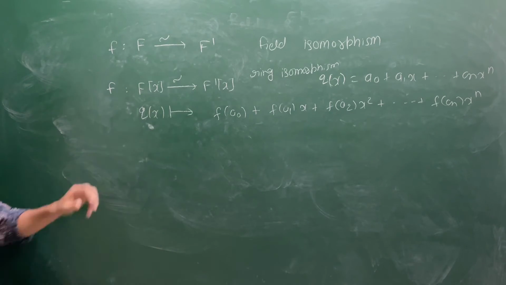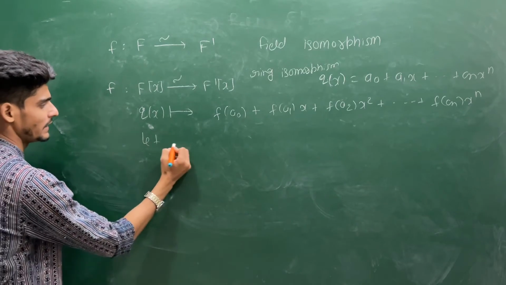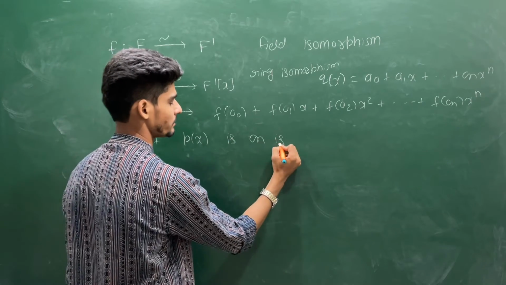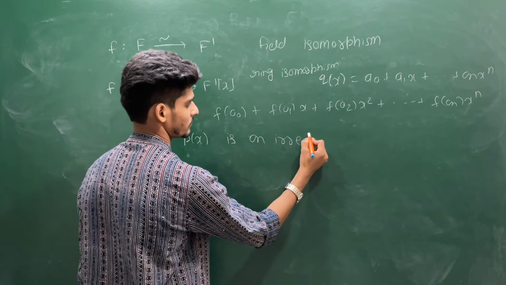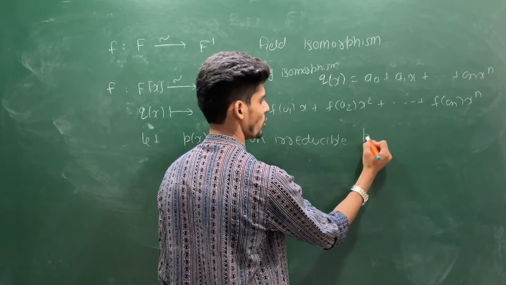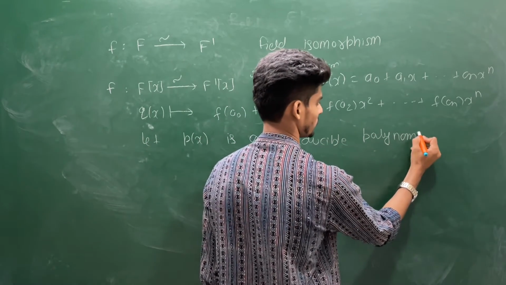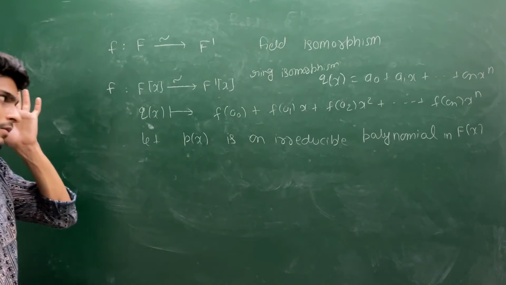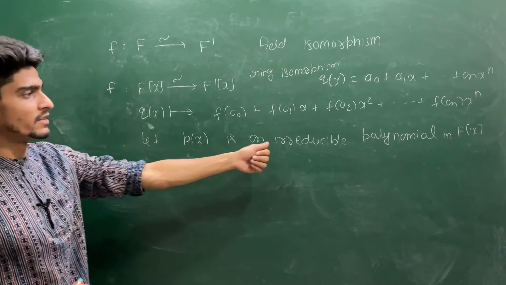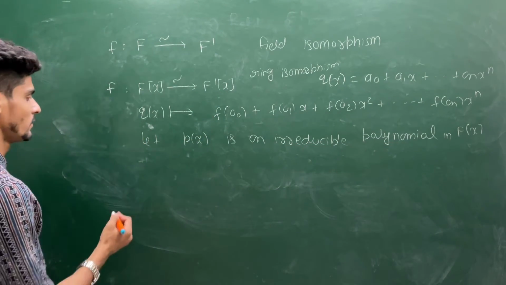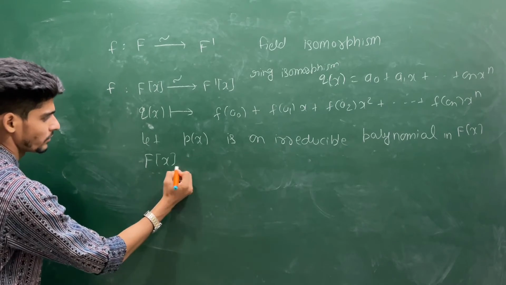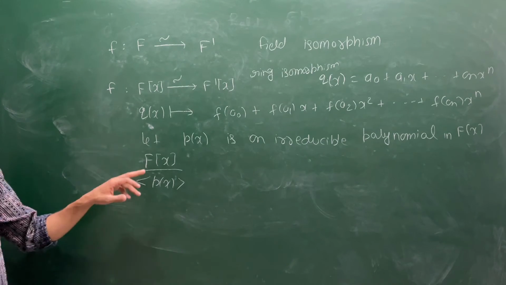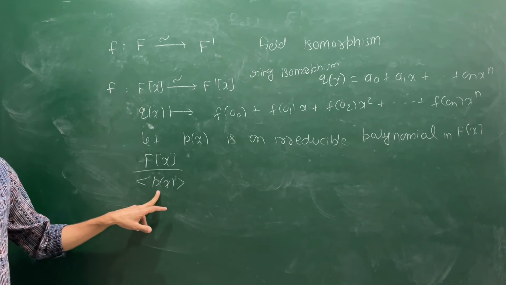So suppose p(x) is an irreducible polynomial in F[x]. So if you are having this irreducible polynomial in F[x], then you have this field extension, which contains a copy of F, which contains a root of p.